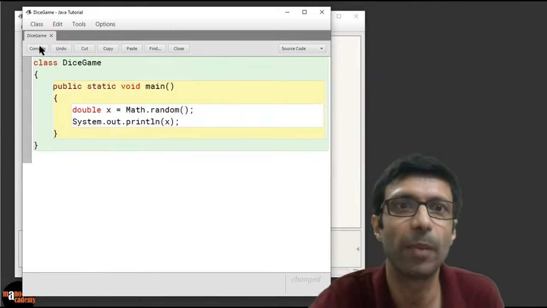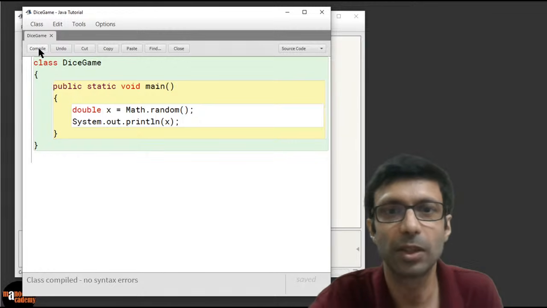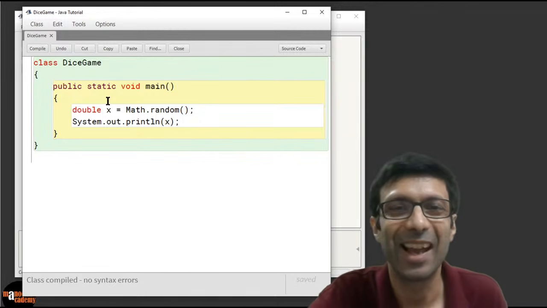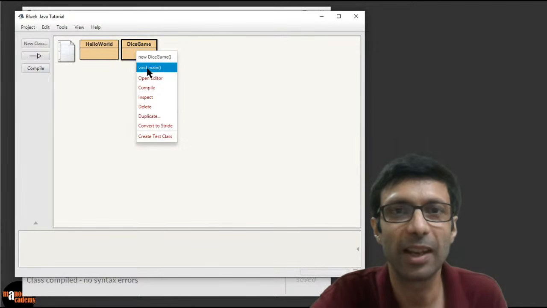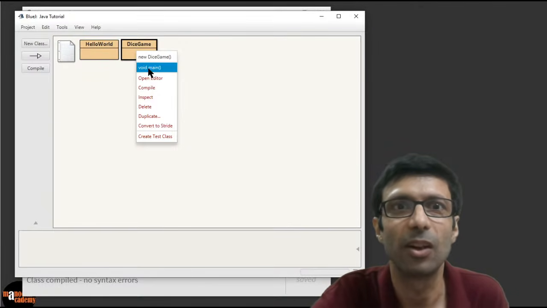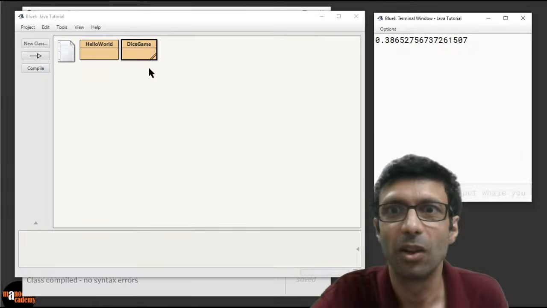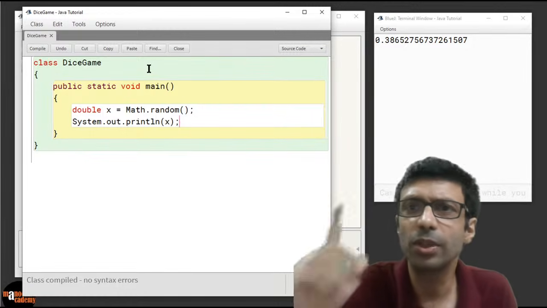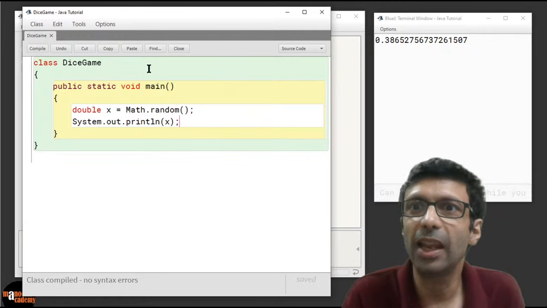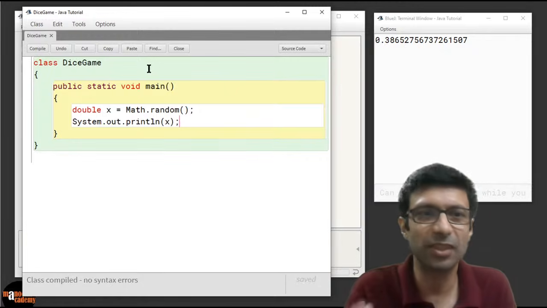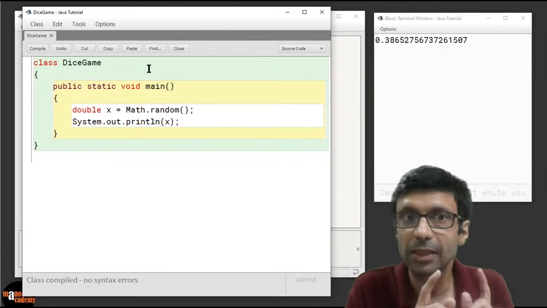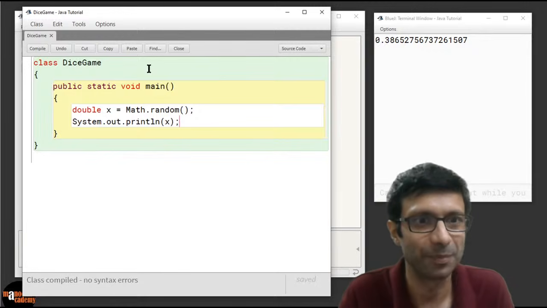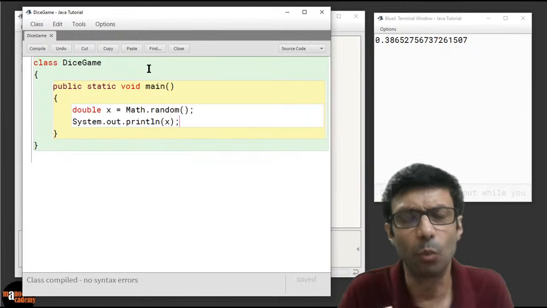Let's go ahead and compile this program. You can see it's compiling without any errors. That's great, guys. Let's run it and see what we get this time. If I click on dice game and click void main to run the program, can you see the output here? What do you see as the output? 0.386527756. Can you see that? It's printing a random number from equal to 0 but less than 1, and it's a decimal number.